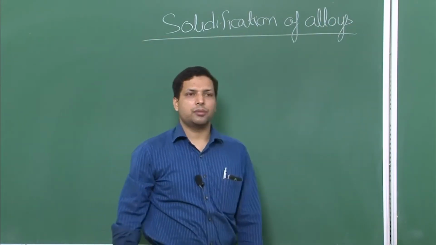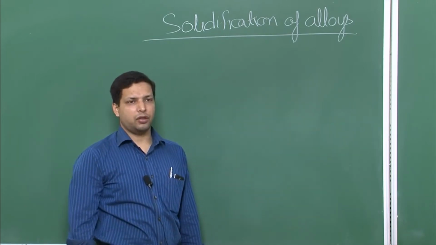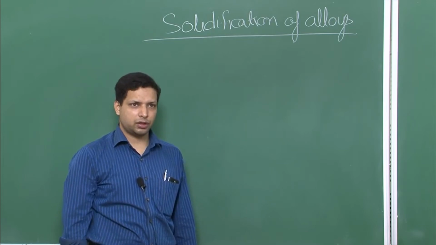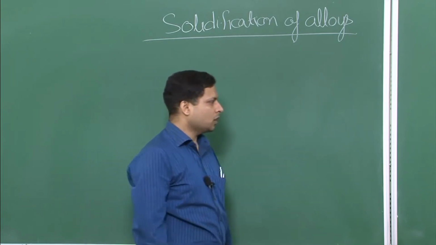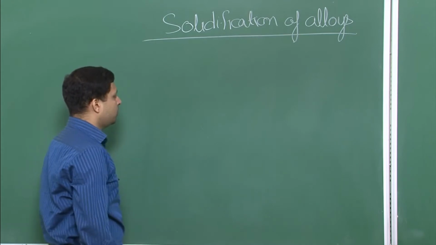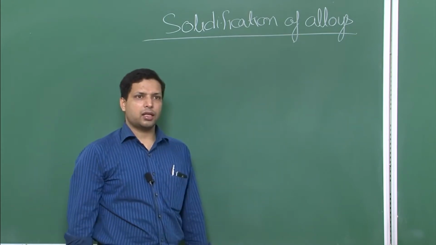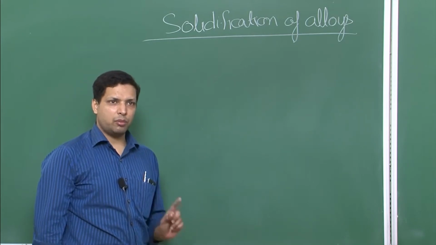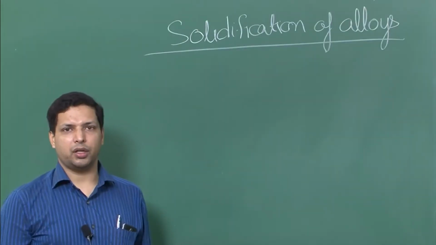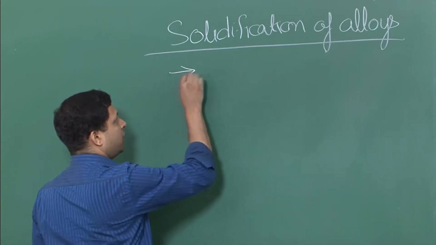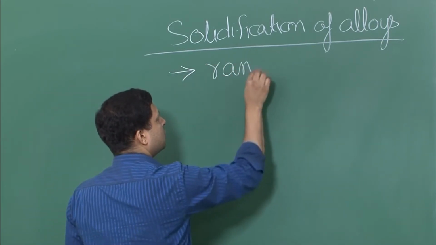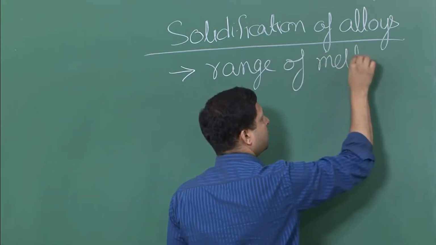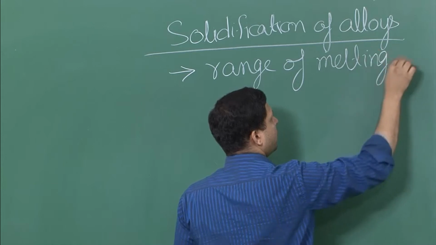So the first question that comes to mind is, how is the solidification of alloys different from what we have been discussing so far, which is pure material? For that you need to realize that whenever we are talking about alloys, it has not one melting point, not a unique melting point. It always has a range of melting point. And what do I mean by range of melting point?